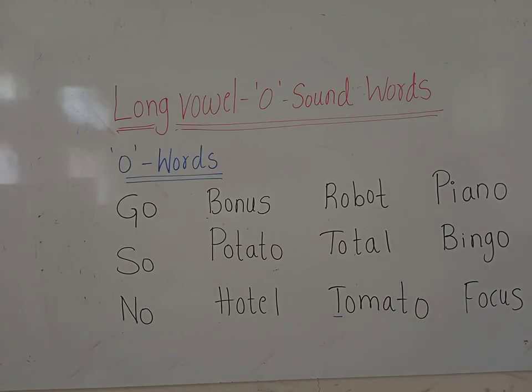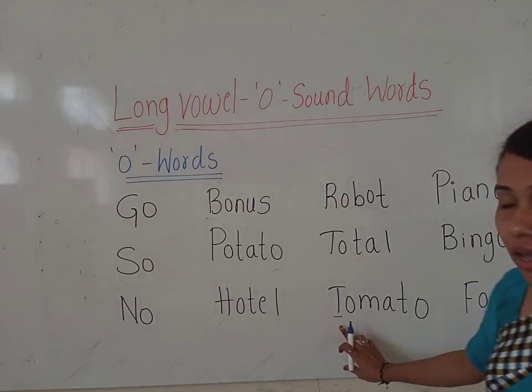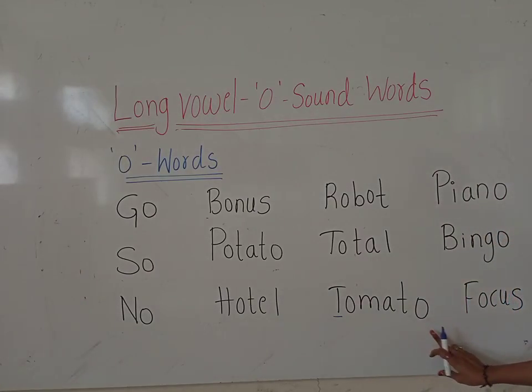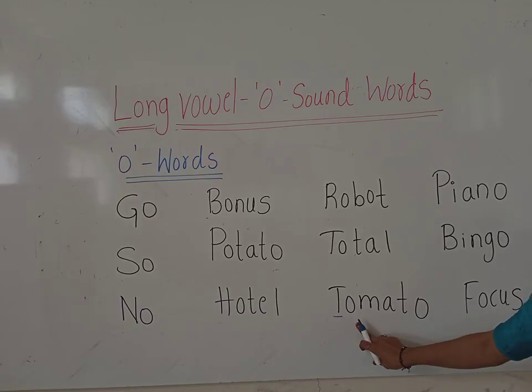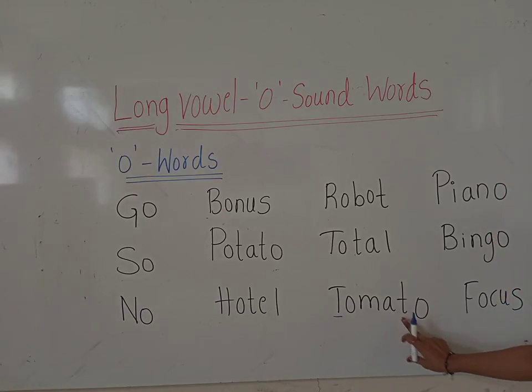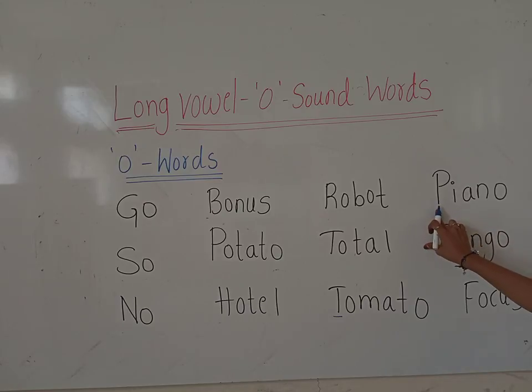O. Tomato. Okay, children, how do we read it? We read it as tomato. Okay, T, O, M, A, T, O. Tomato. Okay, children, read it along with me. T, O, M, A, T, O. Tomato.